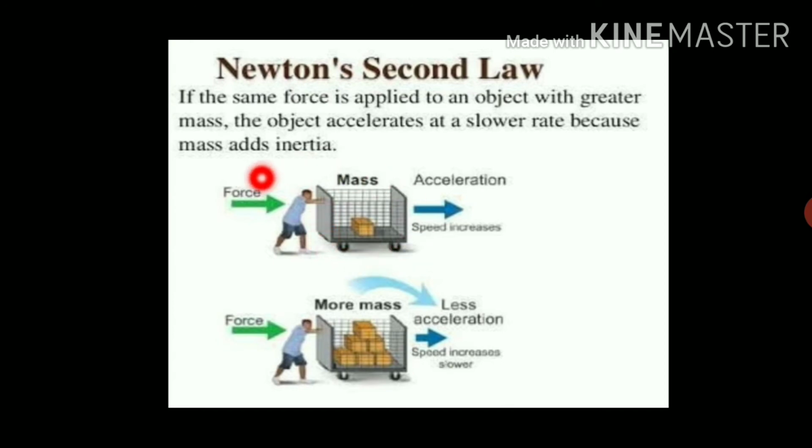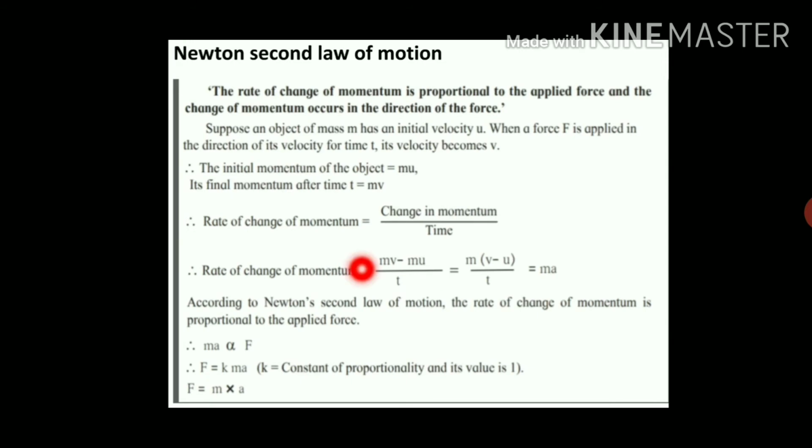Momentum depends on the force, that is, momentum is directly proportional to force. If we change the force, the momentum of the object also changes, and therefore we can define Newton's second law of motion as: the rate of change of momentum is directly proportional to the applied force, and the change of momentum occurs in the direction of the force.